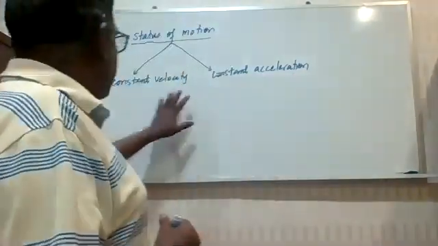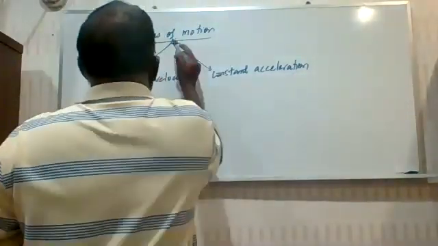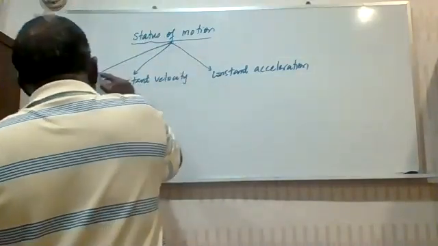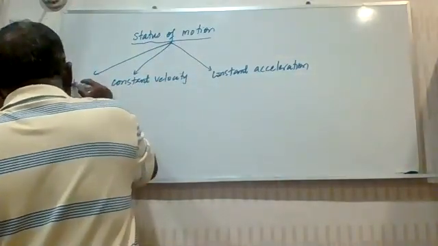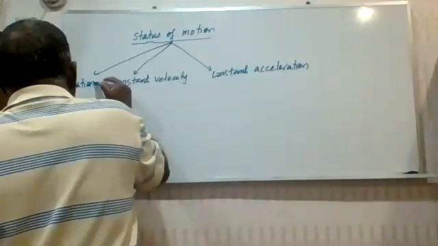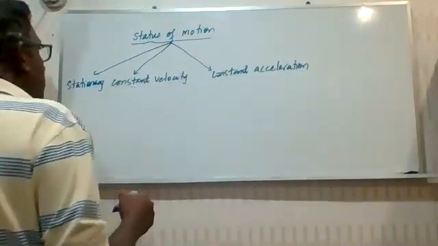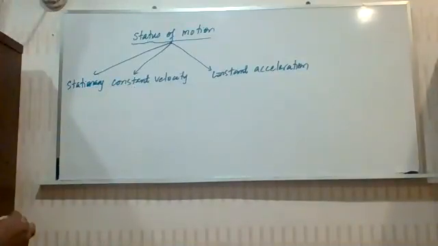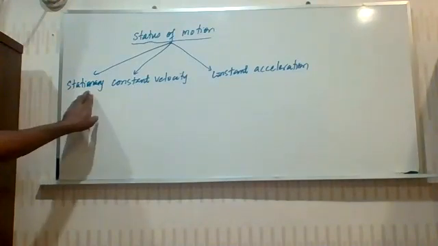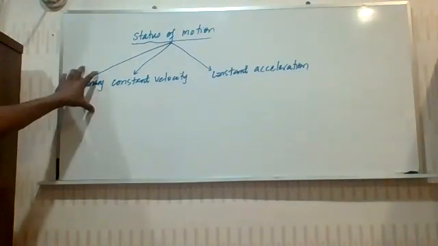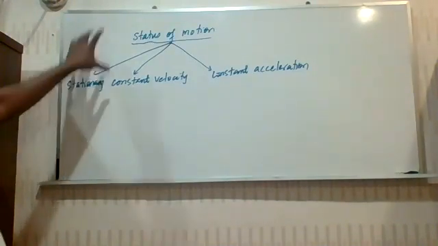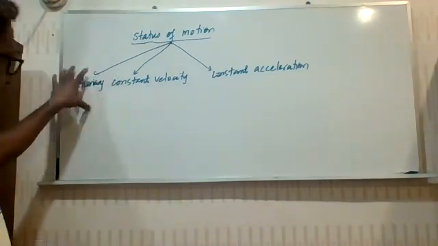Now, besides this, there is another status of motion which many of you do not realize. Being in the state of rest or being in a stationary condition is also considered as a status of motion. So if an object is at rest, it is also considered as a status of motion. So in fact, there are three.